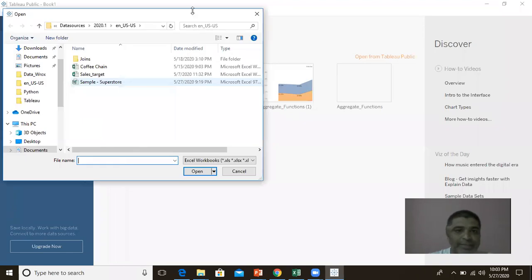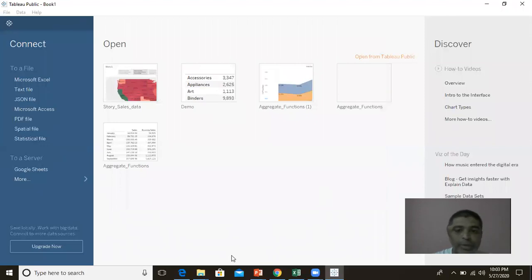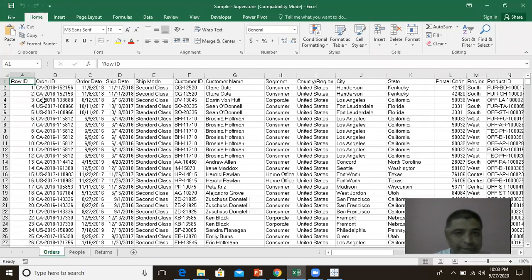When I go to this Excel, we have a sample data source which comes by default when you download Tableau Desktop. We have a sample superstore. I'll select this and say open. By the time it opens, I want to show you the data that is there. You can see this is my Excel data, the sample superstore data, which is about sales.